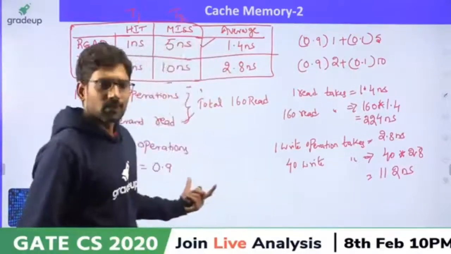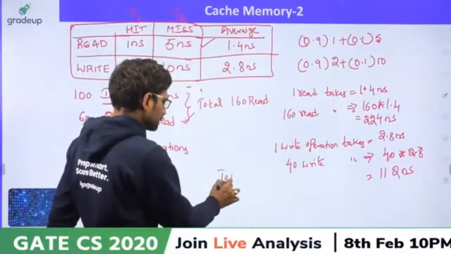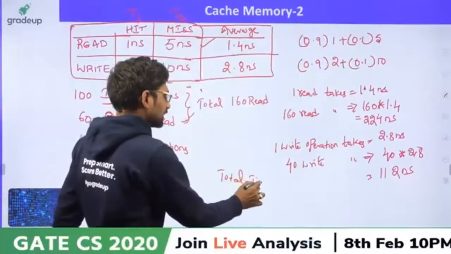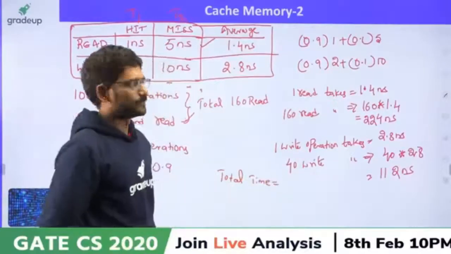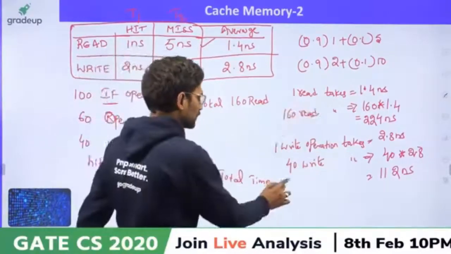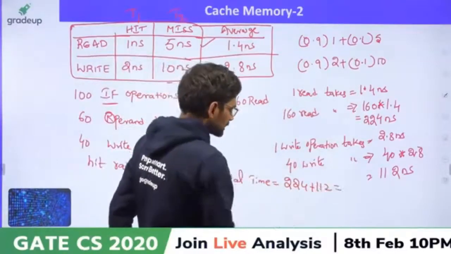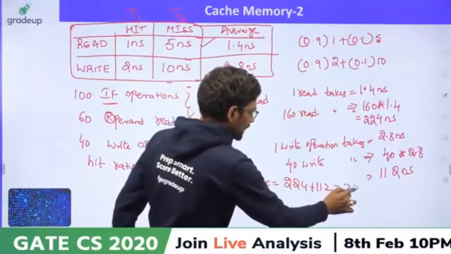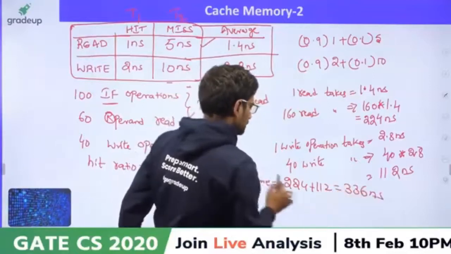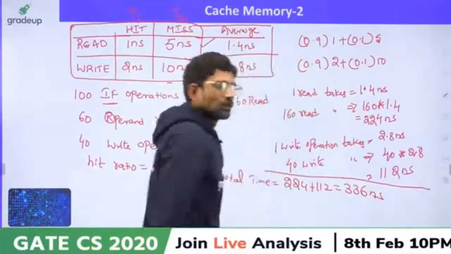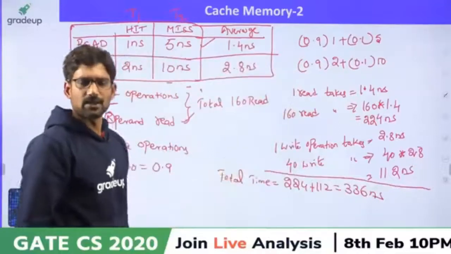Now, so what is the total time? It can be read or write. What is the total time? 224 plus 112. That is 336 nanoseconds. Total time is 336 nanoseconds.